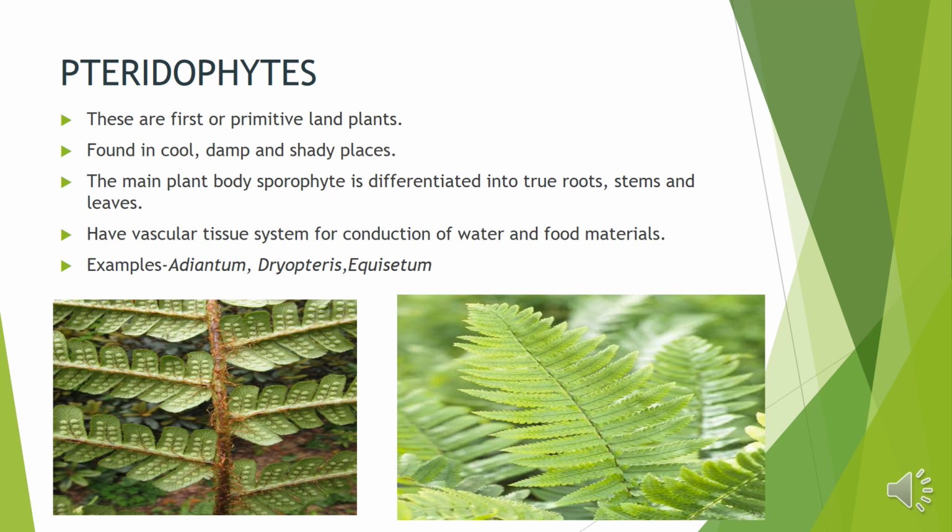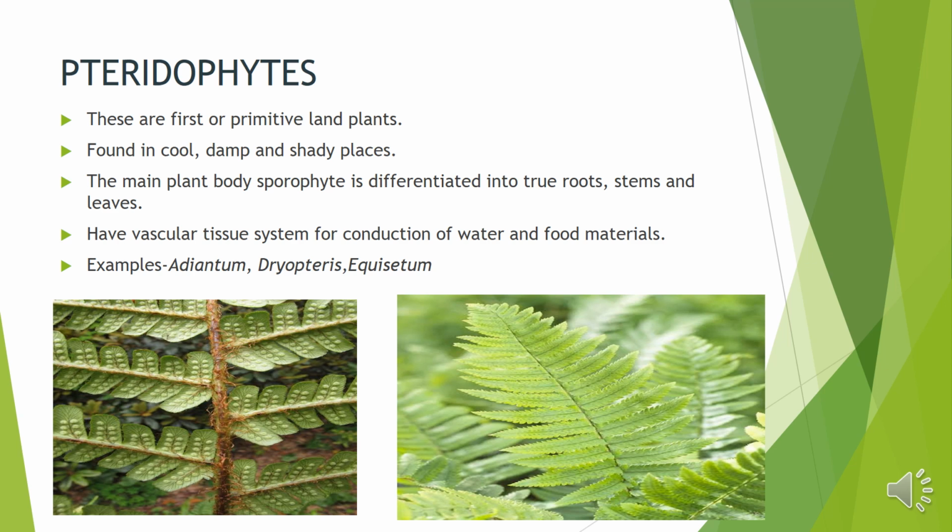So the third division is pteridophytes. Pteridophytes are the first land plants, and this point is very important from the exam point of view. They are found in cool, damp and shady places. So it means that they also require some moisture for their survival. The main plant body has two parts, that is sporophyte and gametophyte. Sporophyte is differentiated into true roots, leaves and stem, and gametophyte is dependent on the sporophyte.